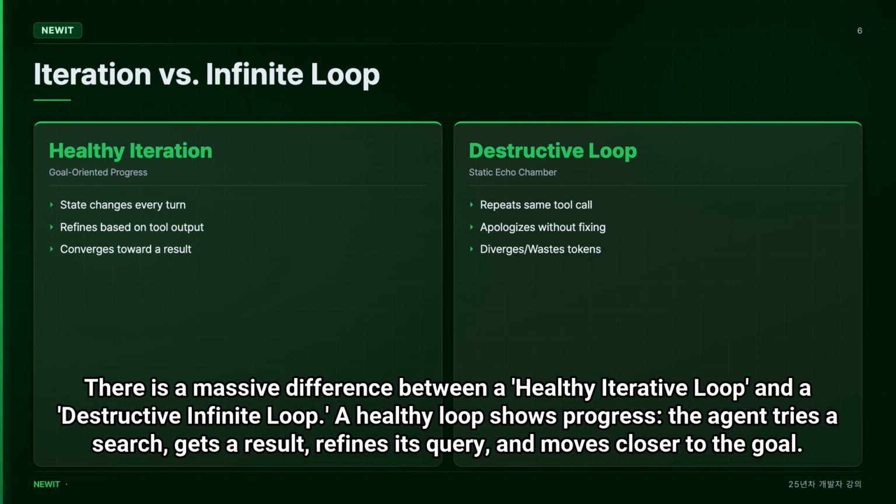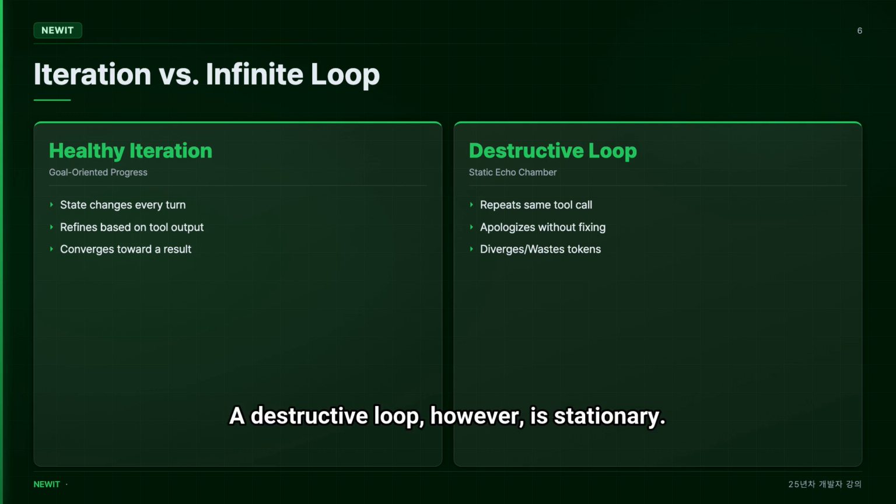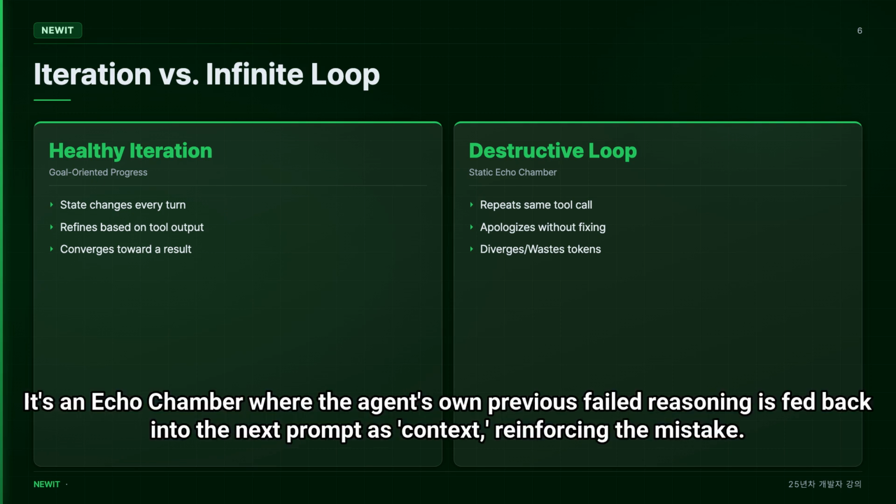A healthy loop shows progress. The agent tries a search, gets a result, refines its query, and moves closer to the goal. It's moving down a gradient. A destructive loop, however, is stationary. It's an echo chamber where the agent's own previous failed reasoning is fed back into the next prompt as context,